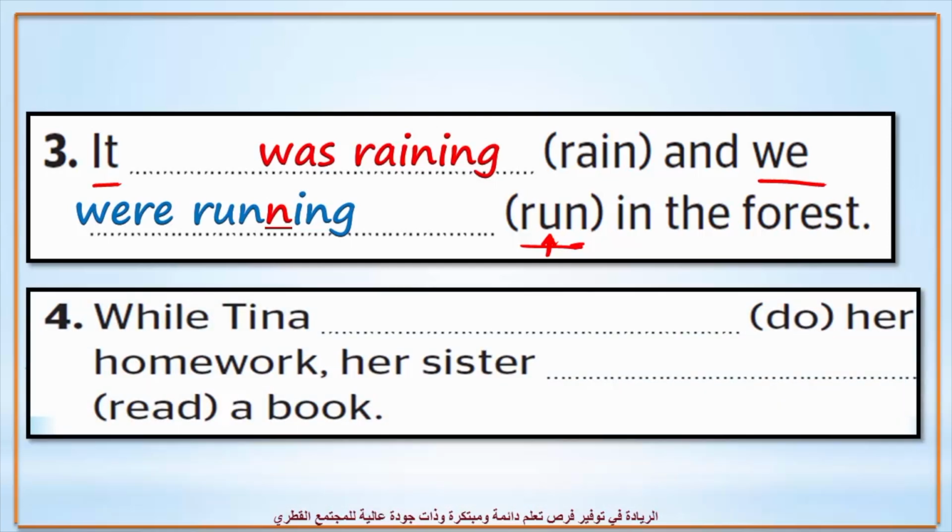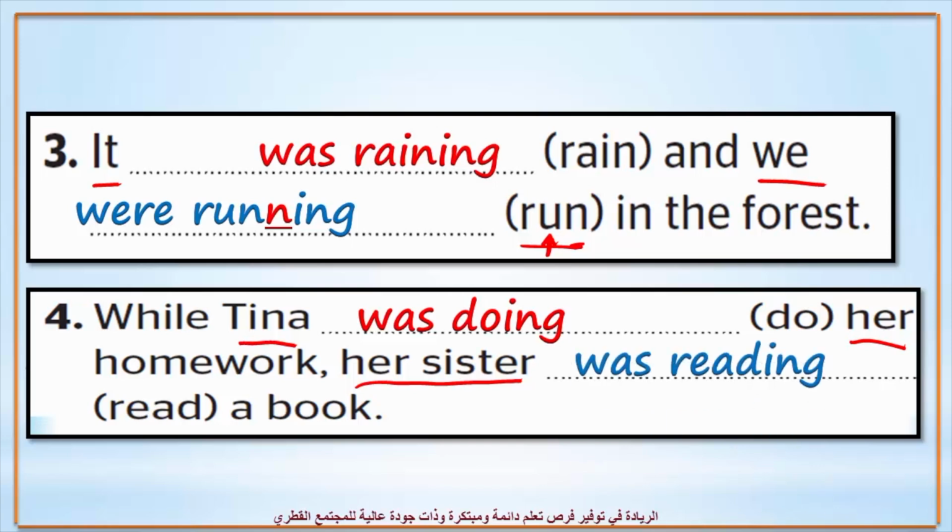Finally, number 4. What kind of subject do we have here? Think carefully. We have Tina. Yes, a singular subject, and we have her sister, a singular subject too. So we're going to use what? Yes, very good. Tina singular, so we say was, and we add an ing. Tina was doing. And again, her sister is singular too. So we say was reading.